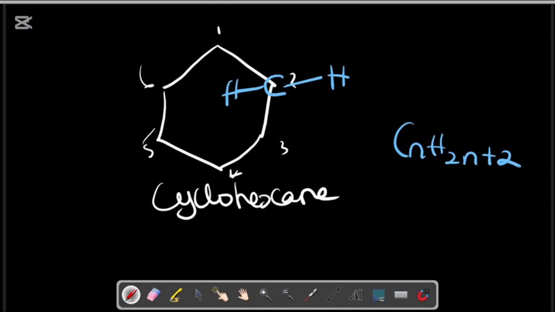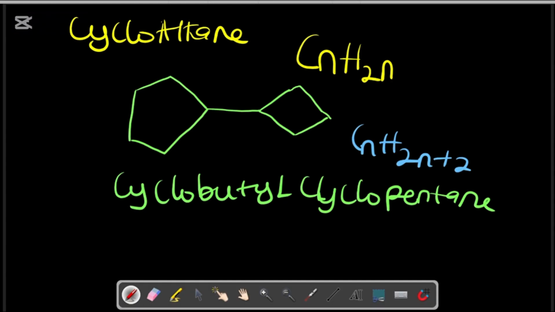These 2 hydrogens are no more there because there exists a bond between one carbon atom and another carbon atom, and this carbon atom is also bonded to another carbon atom. So therefore this formula now has the general molecular formula of CnH2n.